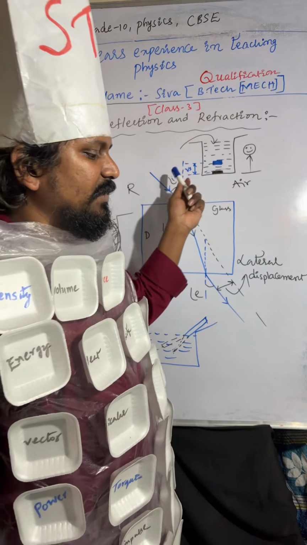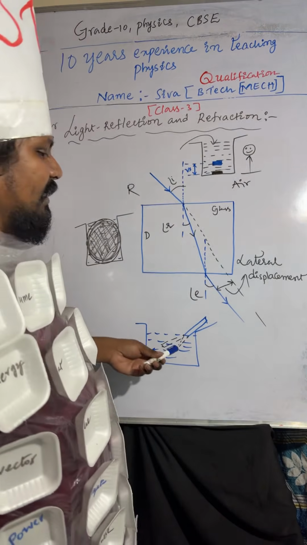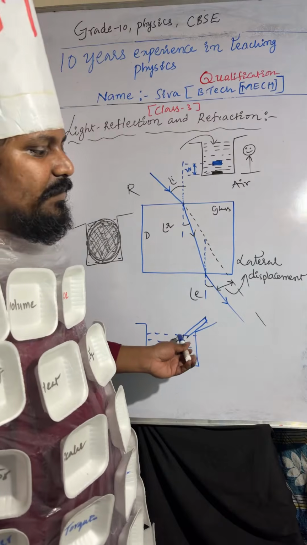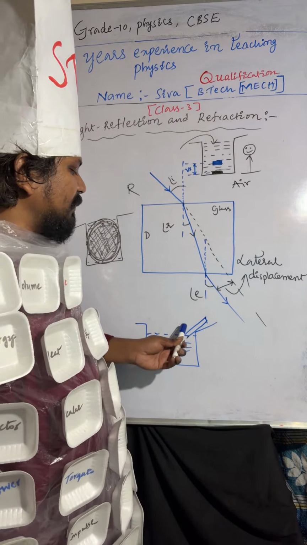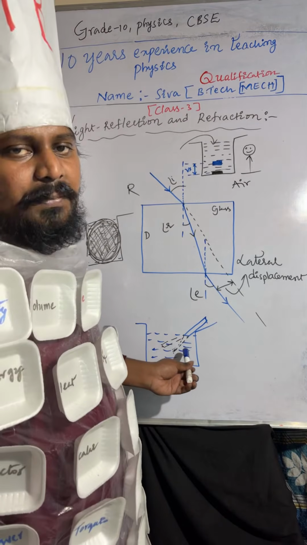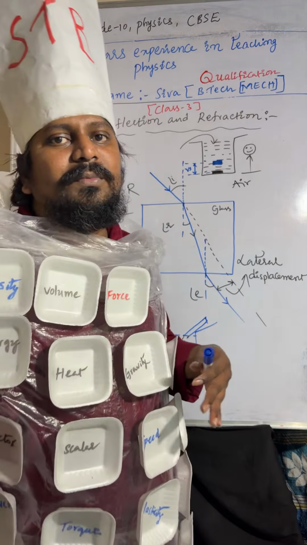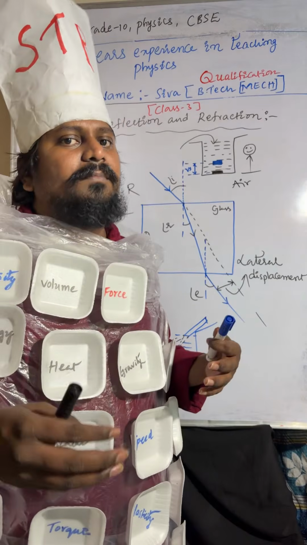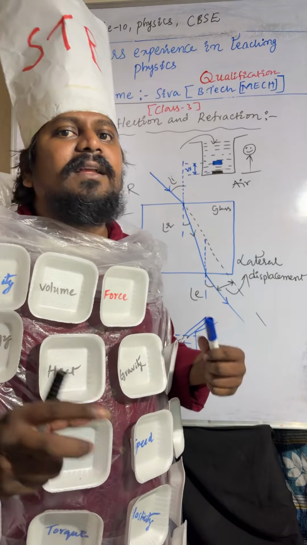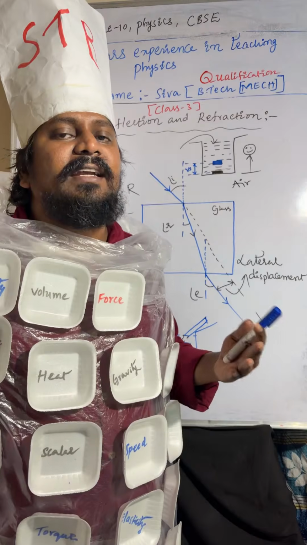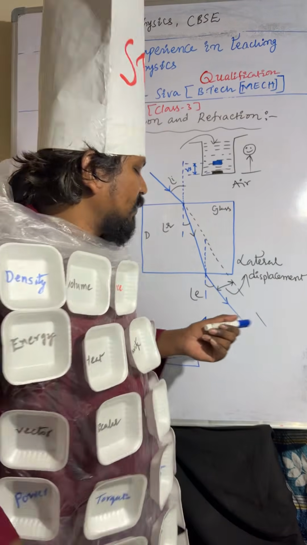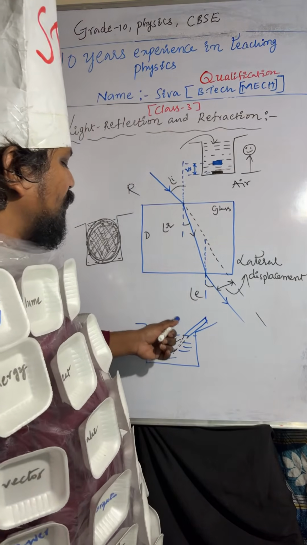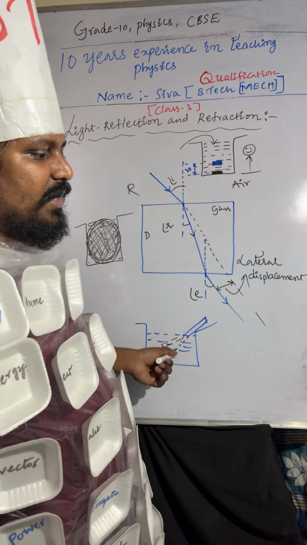This is called vertical shift. Understood or not? Here you can see, if you place a pencil in a beaker, at the interface between air and water, it appears to be bent. Actually, the pencil will be straight only. It won't bend, but due to refraction of light, it appears to be bent at the interface between water and air.